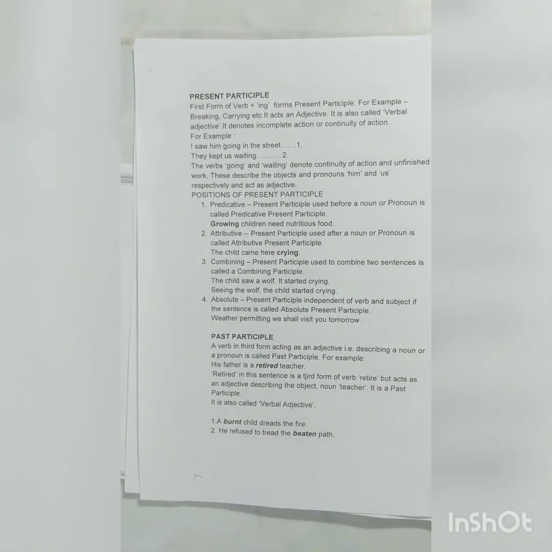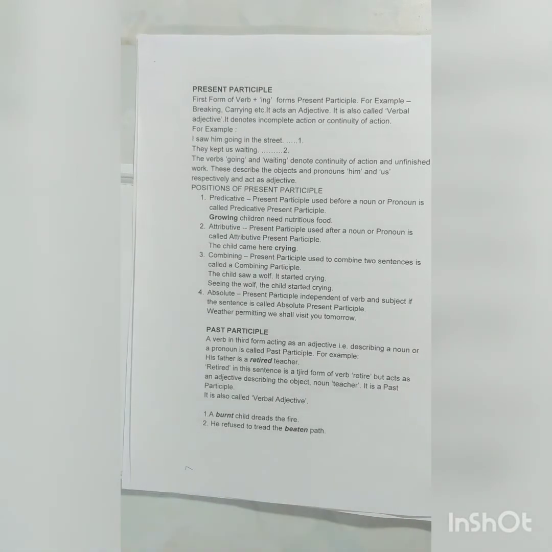Present participle. First form of verb with ing forms the present participle. It acts as an adjective. It is also called verbal adjective. It describes incomplete action or continuity of action.